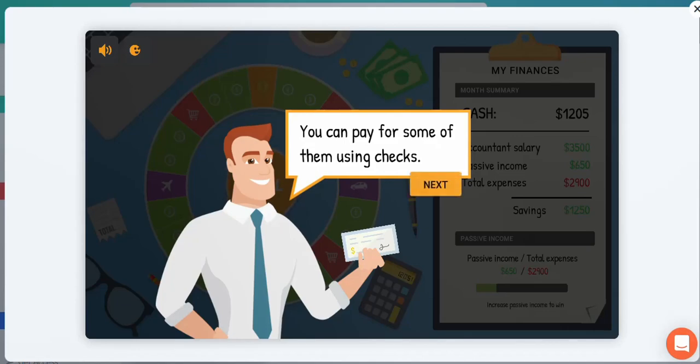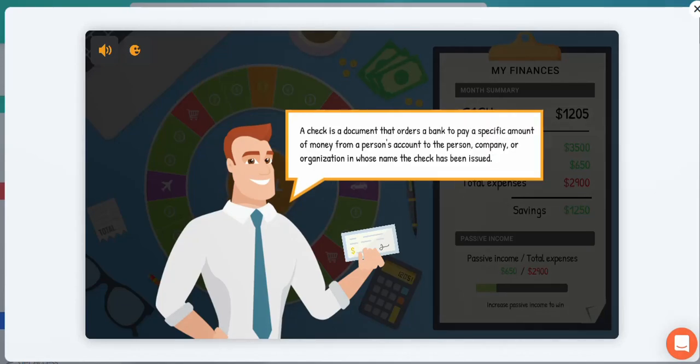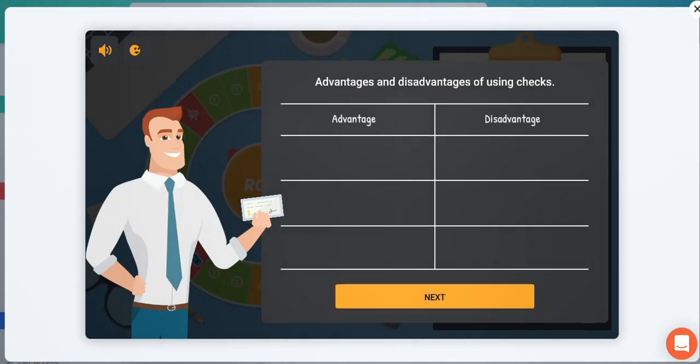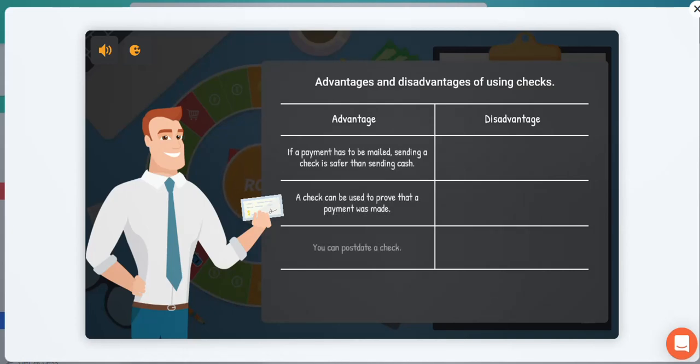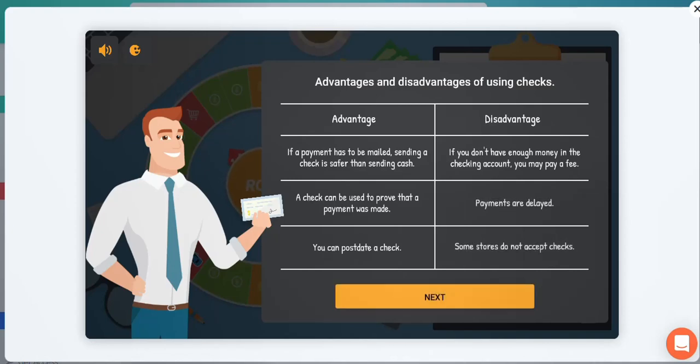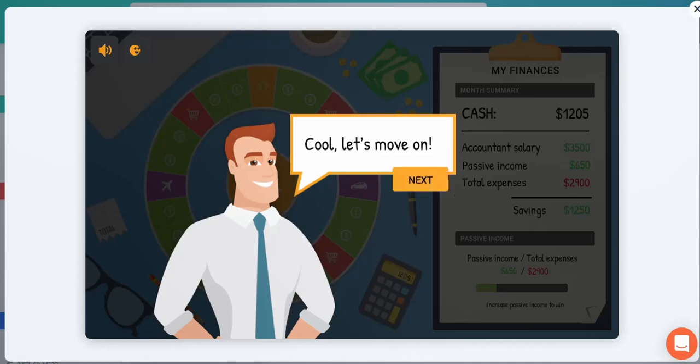Here's another form of payment. We're looking at checks. Obviously, a check can be written out. A check is a very old form of payment, but it can still be used in today's world. But nowadays, everything is digital, so most payments are done with other methods of paying. These are just some of the advantages and disadvantages of using a check rather than using cash. And these are some of the disadvantages. So we've got advantages on the left and disadvantages on the right. Let's move on.